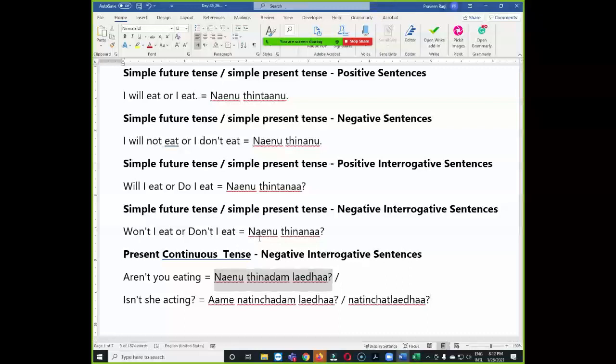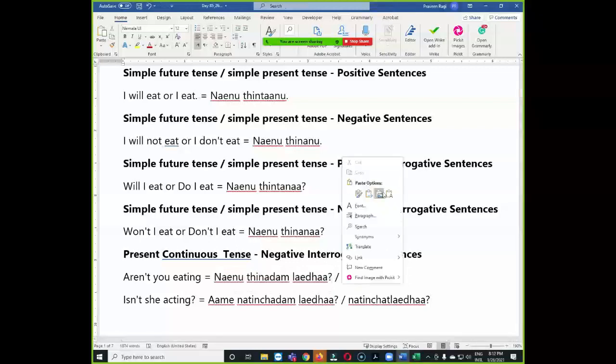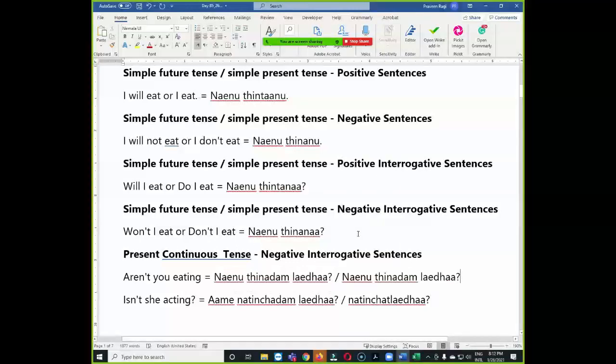So I explained in detail before. Tinuta plus leda becomes tinatleda. So like that we form, but the easy way is to use the gerund form meaning, that is tinadam. Nenu tinadam leda, nuvu tinadam leda. The ending will be same for all the subjects. This one tinatleda.